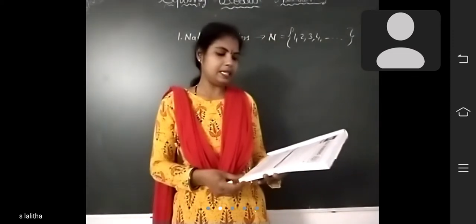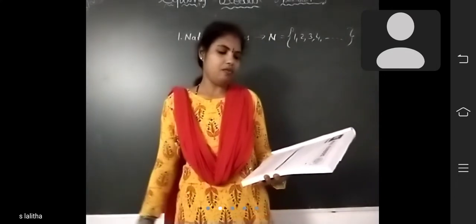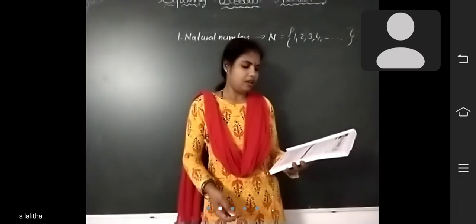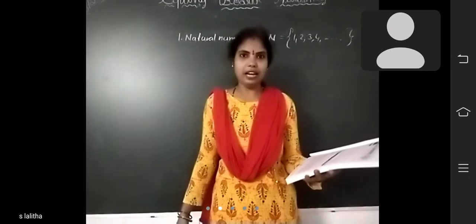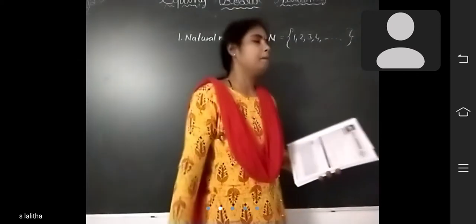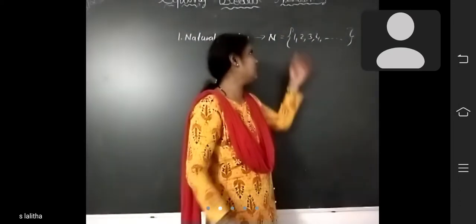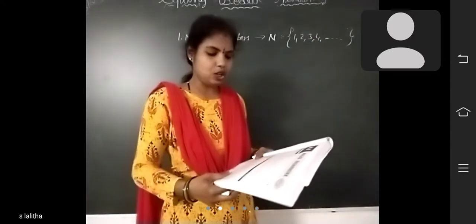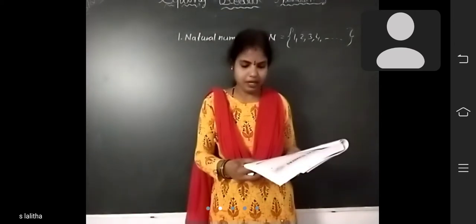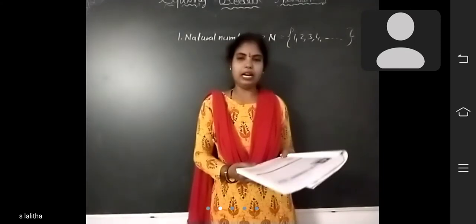Every natural number except 1 can be obtained by adding 1 to the previous natural number. But except for 1, is there any previous natural number? No. Why? Because 1 is the smallest natural number, there is no previous number. So for the natural number 1 there is no previous natural number. We cannot complete the counting of all natural numbers since there are infinitely many natural numbers.